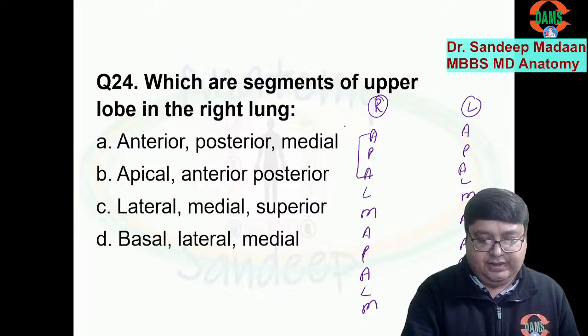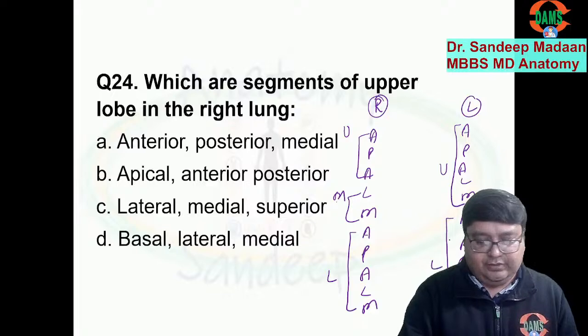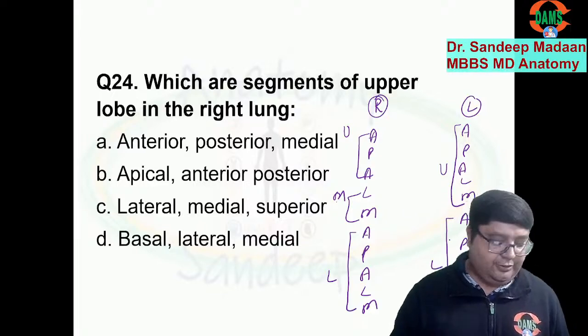On the right side we have the upper lobe, the middle lobe, and the lower lobe. On the left side, this is the upper lobe, and this is all lower lobe, because on the left side we do not have the middle lobe. Now what are the names?